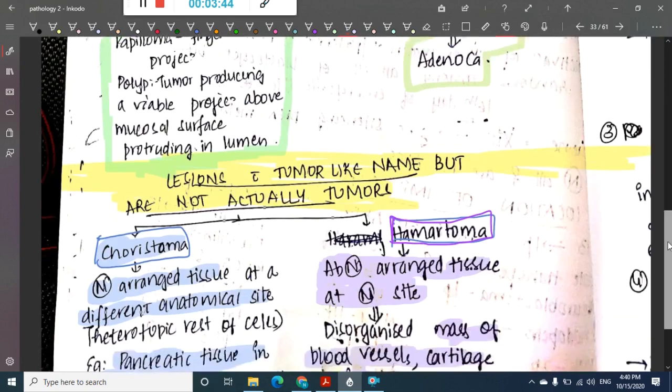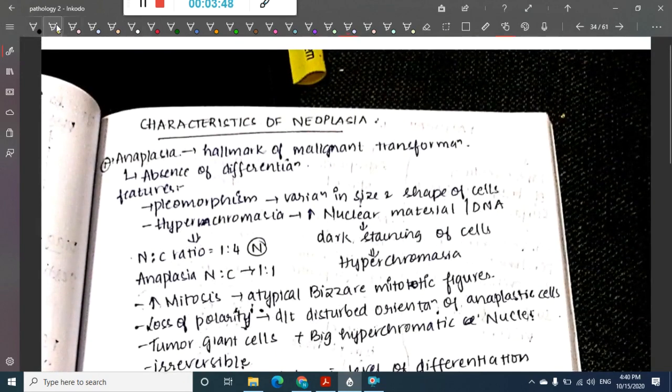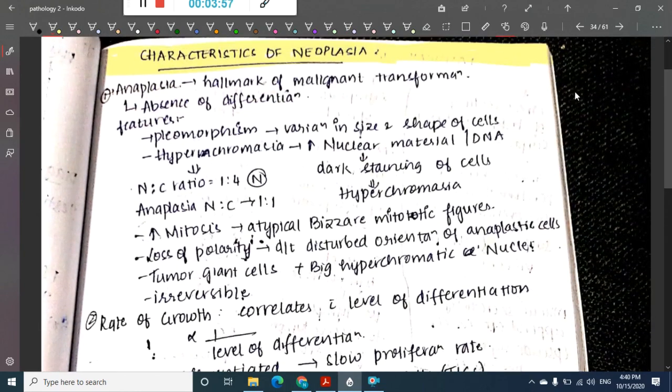Then after hamartoma, the next thing which is important is the characteristics of neoplasia. So neoplasia can have the following characteristics. One, the neoplasia can have anaplasia. So what is anaplasia? Anaplasia is the hallmark of malignant transformation. Here in anaplasia there is absence of differentiation. There is no differentiation in anaplasia.